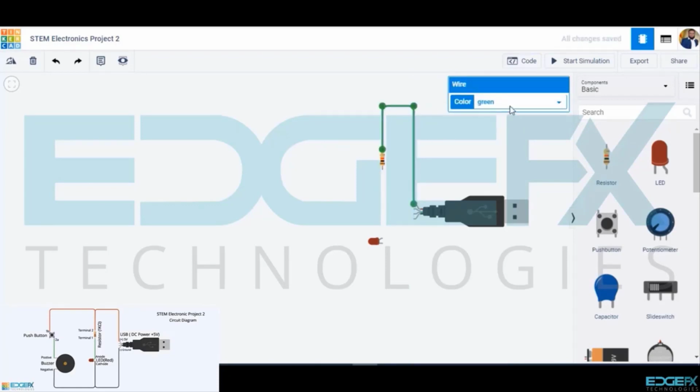This is the positive line, so we shall select the wire color red, terminal 1 of the resistor to the anode of the LED, cathode of the LED to the ground of the USB connector. This is negative line, so we shall select the wire color black.